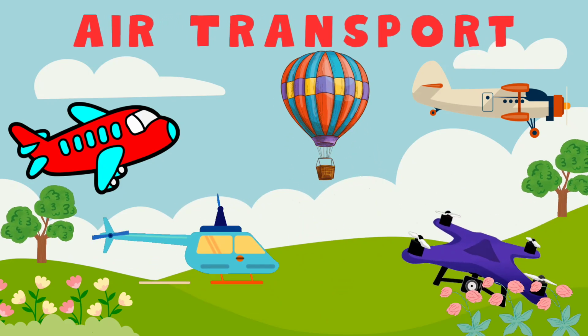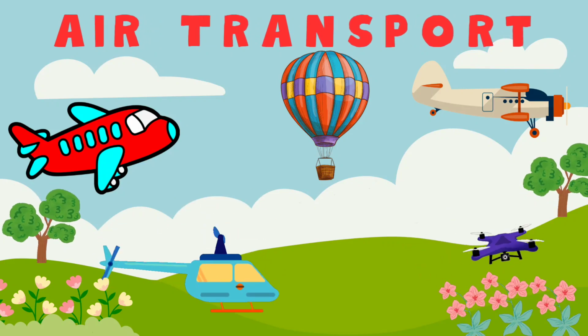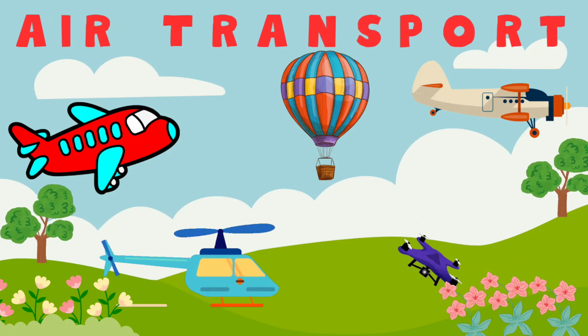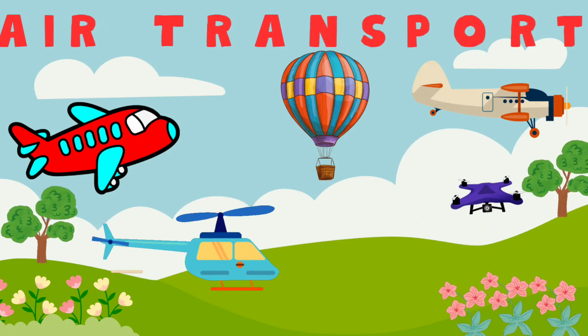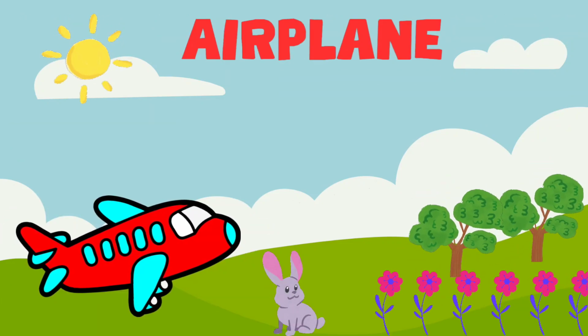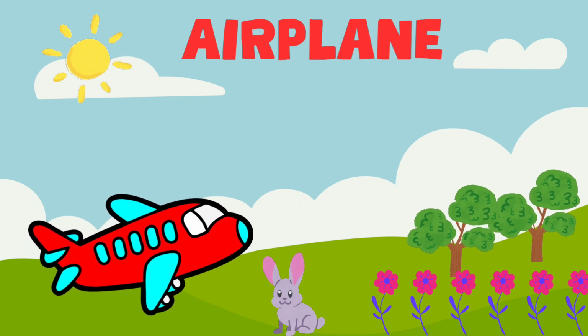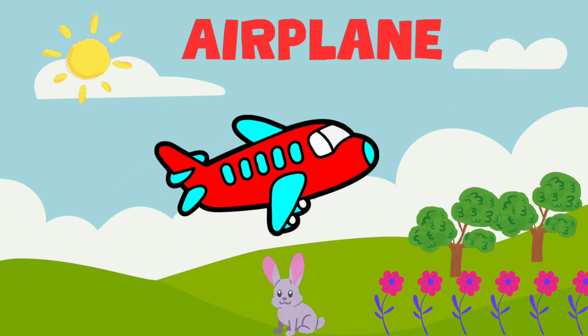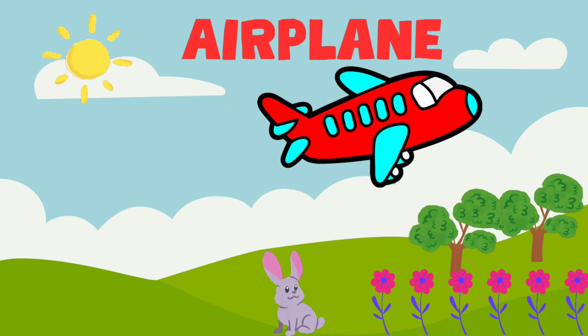Air transport is when people and things travel through the air using airplanes and helicopters. Examples of air transport. Airplane. Airplanes are big flying machines that take people and things far away, like to other countries.